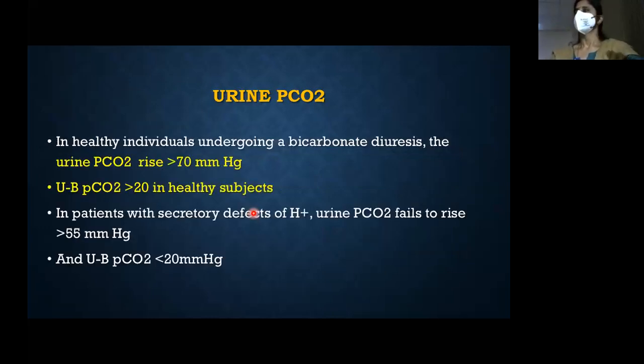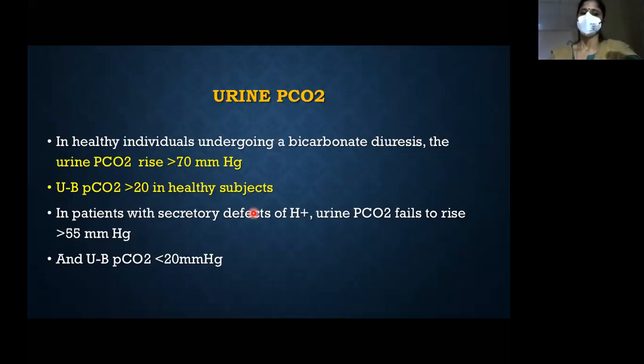So in healthy individuals, we just check the urine PCO2. The levels might rise up to 70. Urine minus blood PCO2 is more sensitive, and that should go beyond 20 in healthy subjects in forced alkaline diuresis.